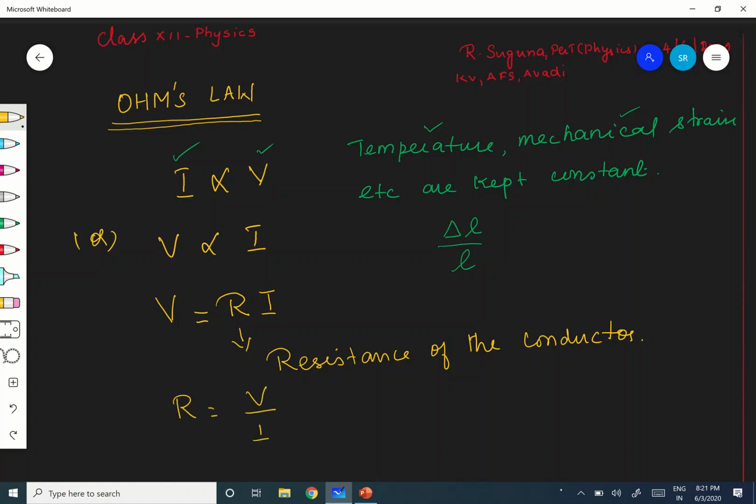Correct? V by I. Therefore, the resistance of the conductor is defined as the ratio of the potential difference applied across the ends of the conductor to the current flowing through the conductor. Is it clear? Otherwise, it's the ratio between the potential difference applied across the ends of the conductor and the current through the conductor. So, this is one definition. Therefore, R is equal to V by I. Fine.